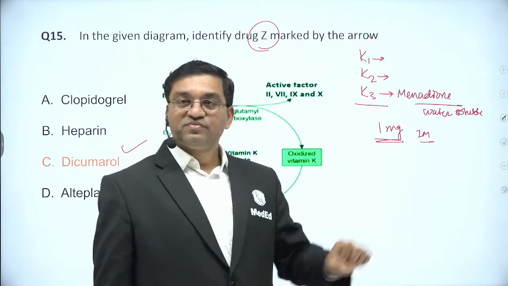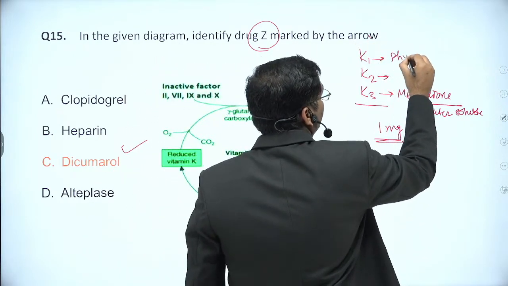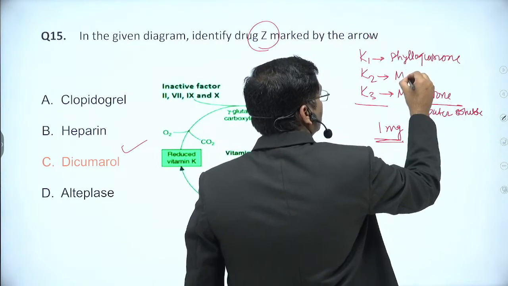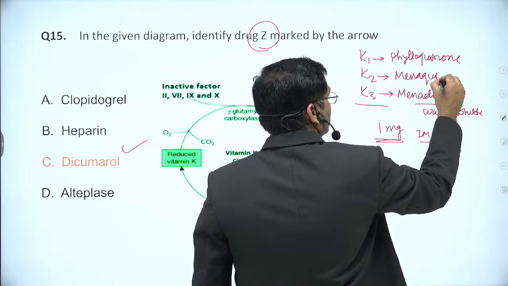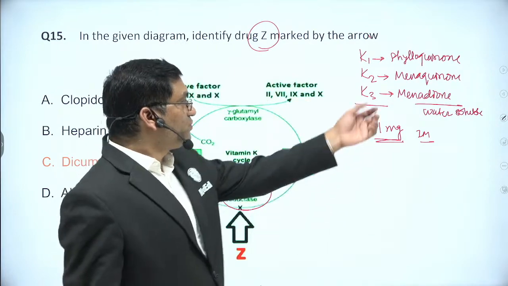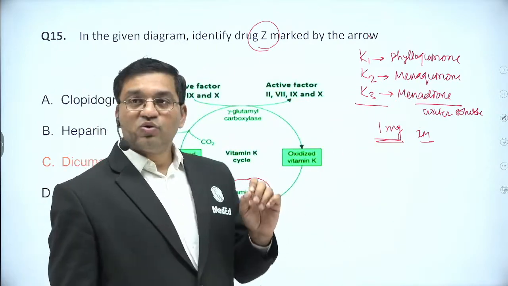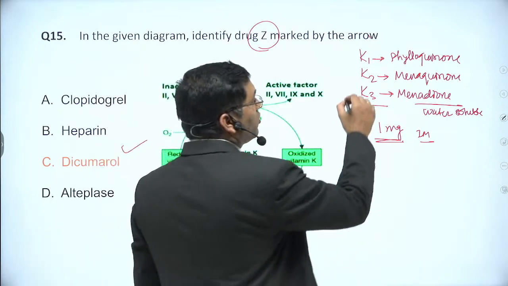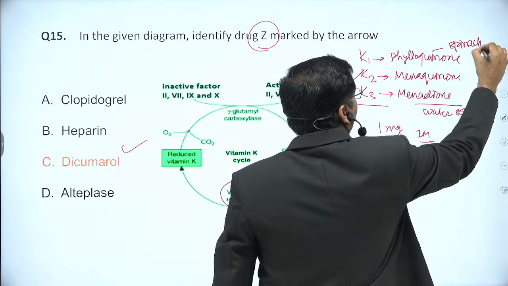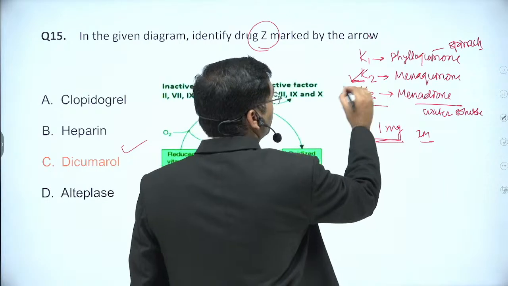These are the fat soluble vitamins: K1 is phylloquinone, K2 is menaquinone, and this is menadione. K2 is produced by the intestinal bacteria and is present in food of animal origin. K1 is present in green leafy vegetables, particularly spinach. This is the endogenously produced vitamin K2.